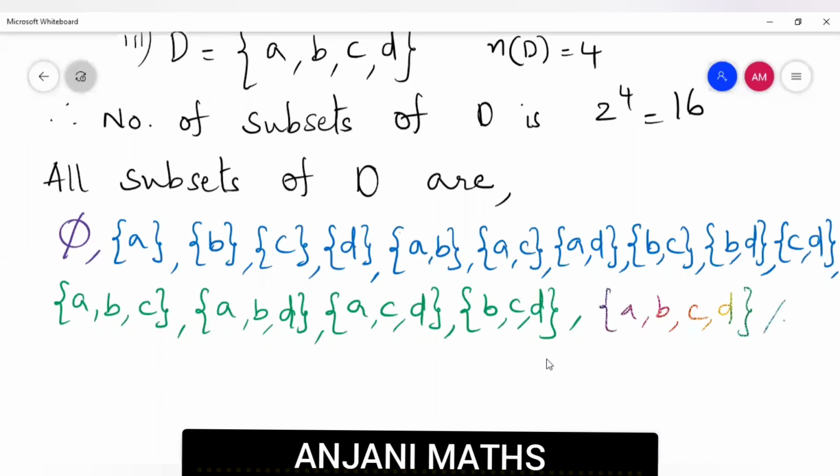So totally we got 16 subsets. That's all. This is the way to list all the subsets of a set. I think you all understood how to list all the subsets of a set.